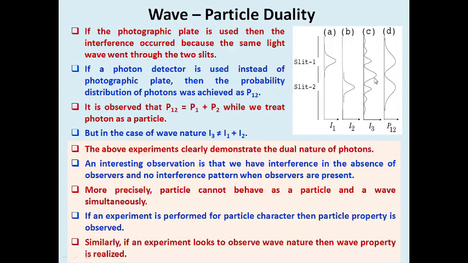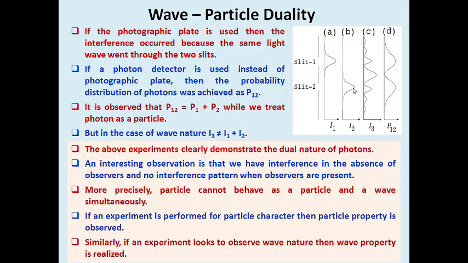Now we go to the second option, explaining how we prove the particle nature of light, the photon. We already saw that recording on a photographic plate gives an interference pattern. But now think about a photodetector kept here instead of a photographic plate. What is the difference? The photodetector simply receives the intensity of light and plots the graph, whereas the photographic plate shows interference patterns because of continual exposure through slit 1 and slit 2.